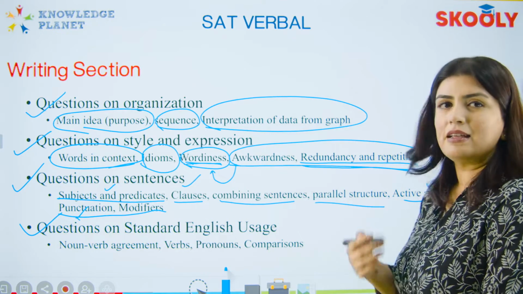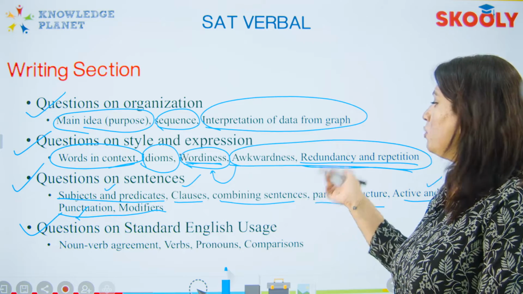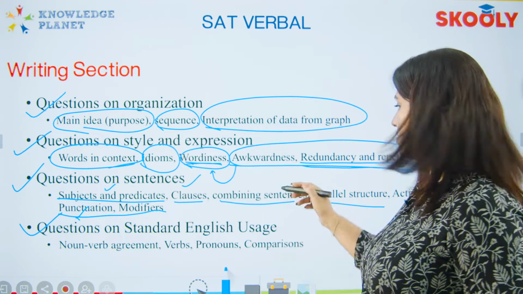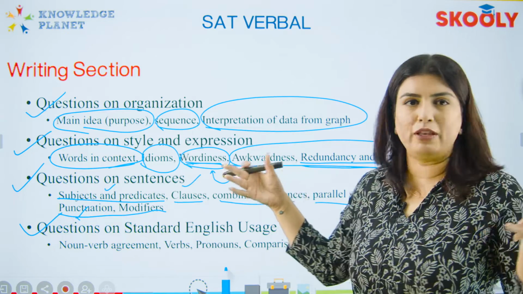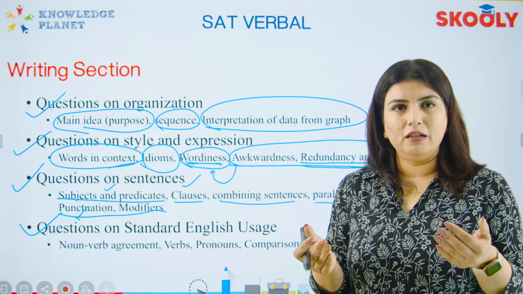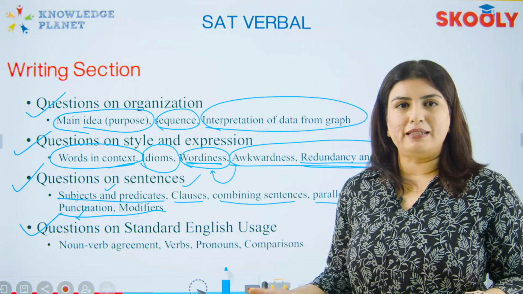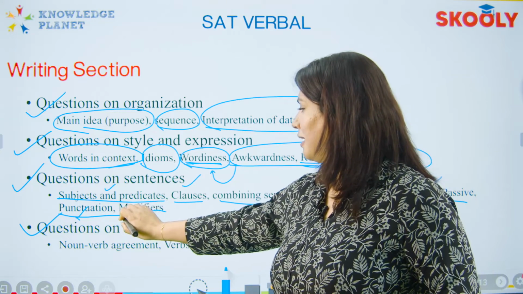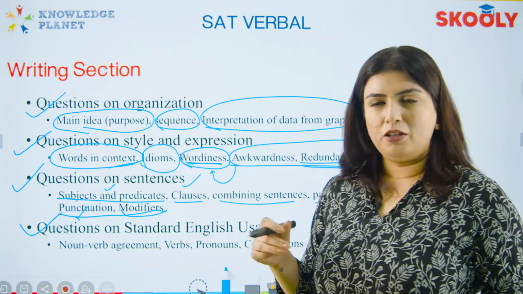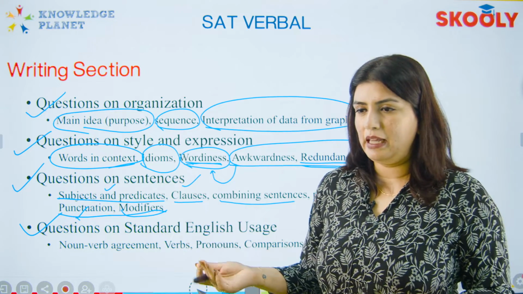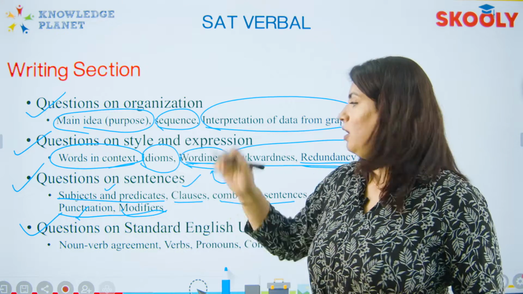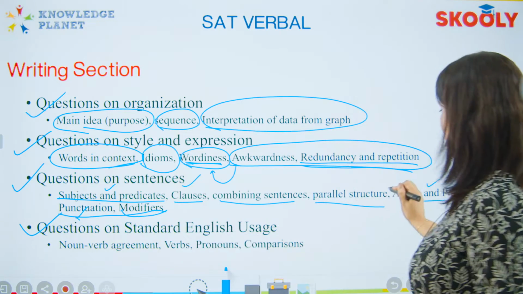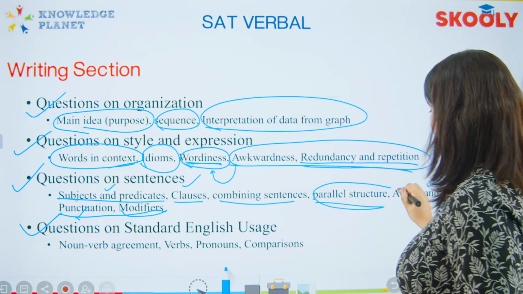Combining sentences, yes, you all have done it, but you all probably do not know what this combining sentences actually means. We discussed that in class. It's basically when you join two sentences together which makes complete sense. Probably not done something called modifiers. You all have done it in school actually, but you all do not know that it's called modifier. It's a part of English grammar. Parallel structure, again, part of English grammar.